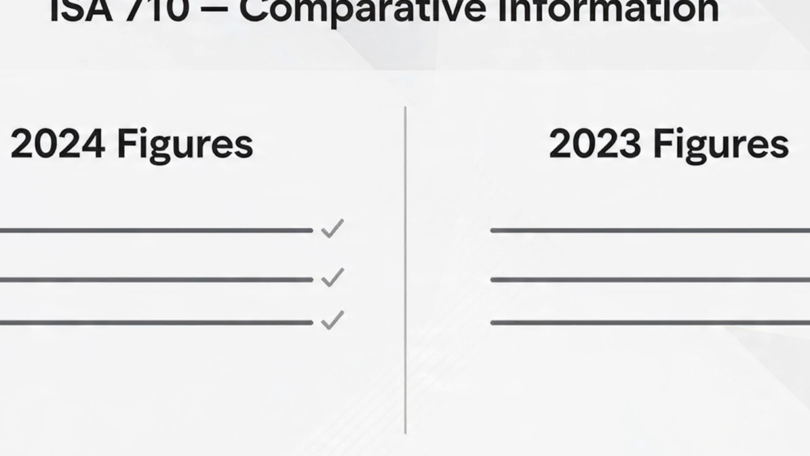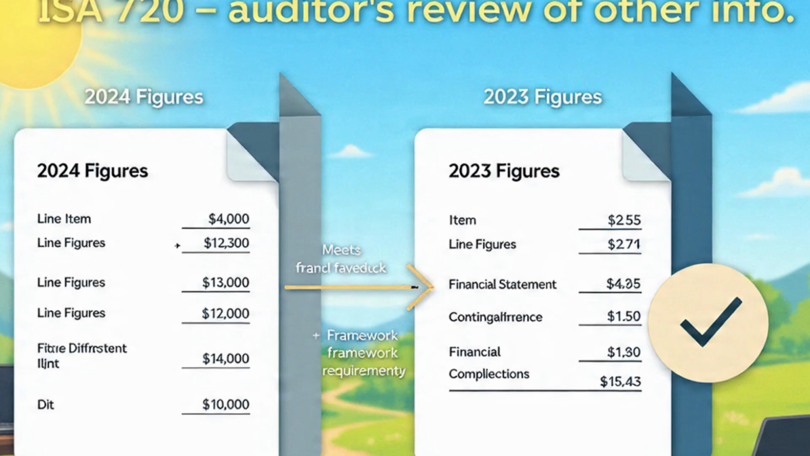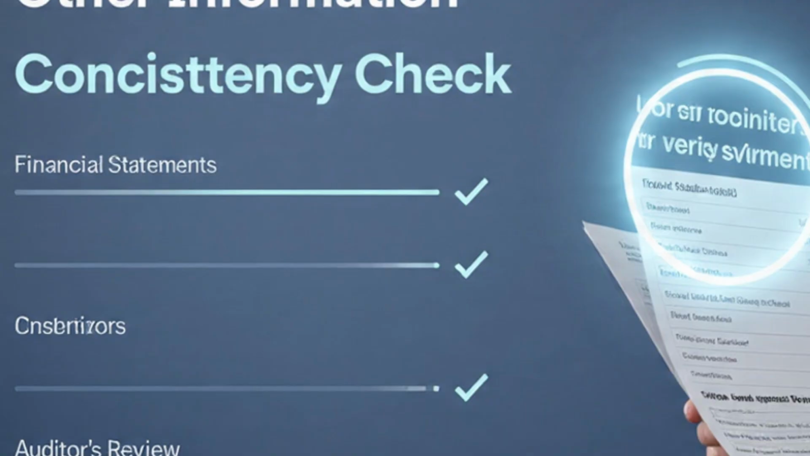ISA 720, the auditor's responsibilities relating to other information, requires the auditor to read and consider the other information included in the annual report to identify any material inconsistencies with the audited financial statements or the auditor's knowledge obtained during the audit. You read and consider, no contradiction show. Audit and other info must agree.